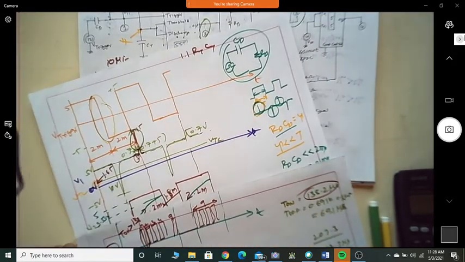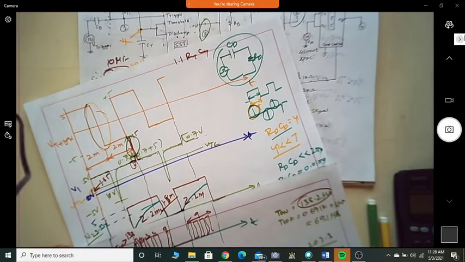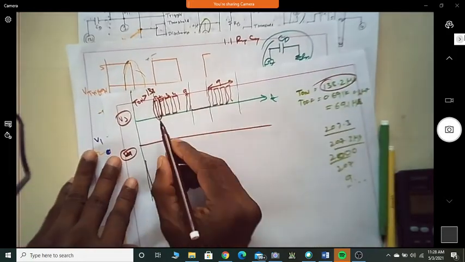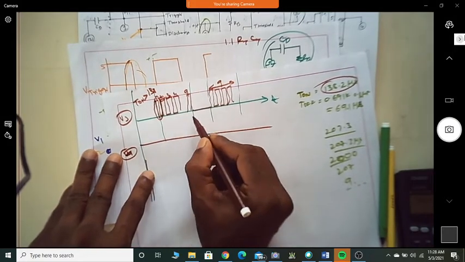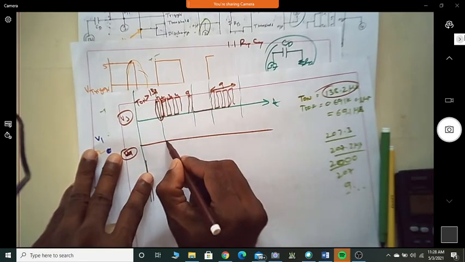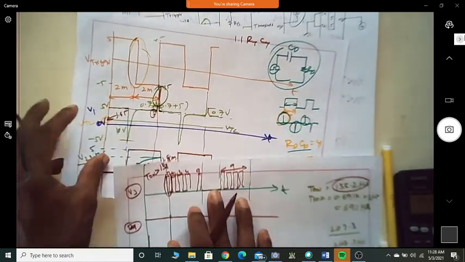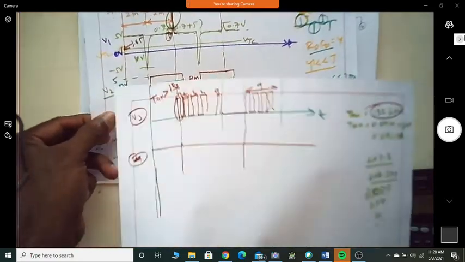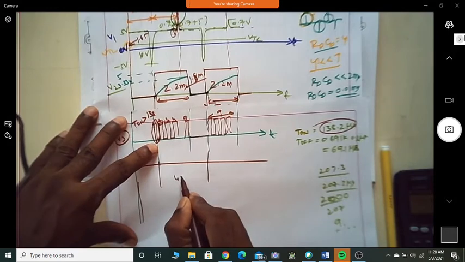Suppose I just write the waveform here, of course this is not V4, I'll simply write the waveform. This is 4 millisecond, from here to here. I'm drawing to scale, that's why I'm being careful here.